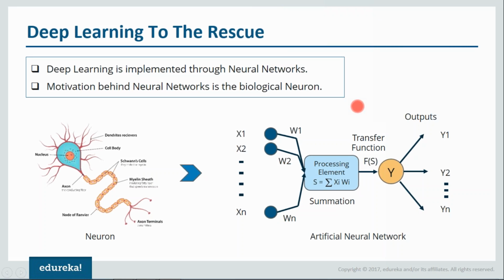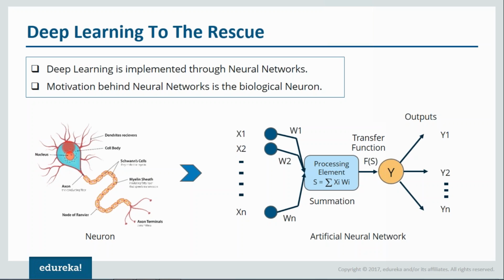Now let us understand what deep learning exactly is. Deep learning is implemented with the help of neural networks, and the motivation behind neural networks is neurons. What are neurons? These are nothing but your brain cells. Here's a diagram of a neuron. We have dendrites here, which are used to provide input to our neuron. As you can see, we have multiple dendrites, so that many inputs will be provided to our neuron.